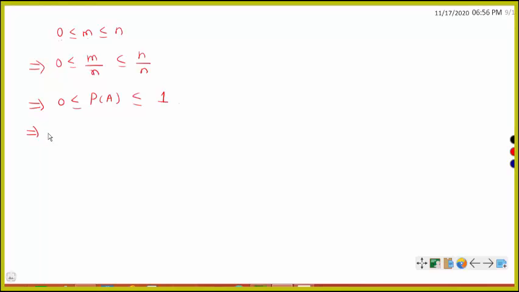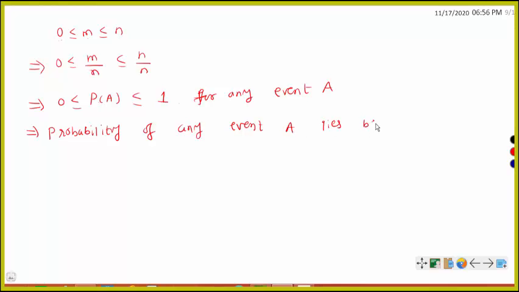So the probability of any event A lies between 0 and 1, including 0 and 1. This is the definition of probability.